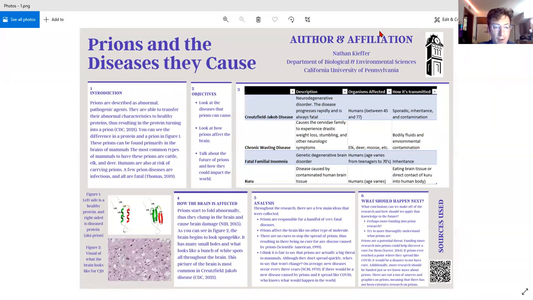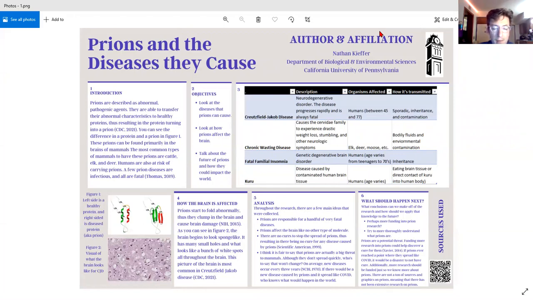You can see the difference in a protein and a prion in figure one down at the bottom left. On the left is a healthy protein, and on the right is a prion. You can see that they do look pretty similar, but their differences are actually pretty important in the human body. The most common types of mammals to have these prions are cattle, elk, deer, and humans are also actually at risk of getting prions. A few prion diseases are infectious, but all are actually fatal.